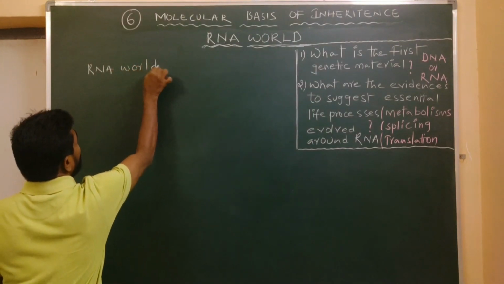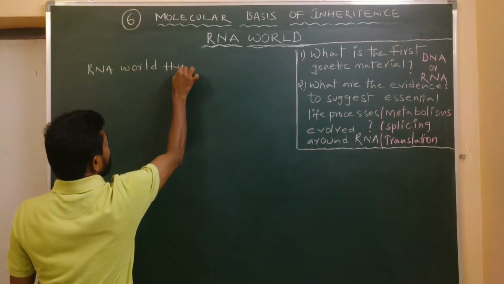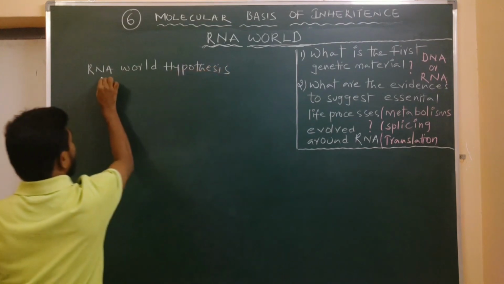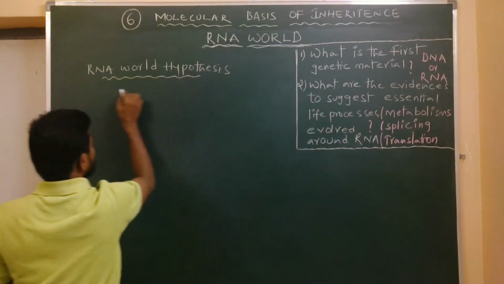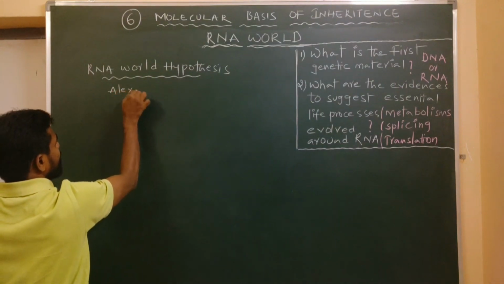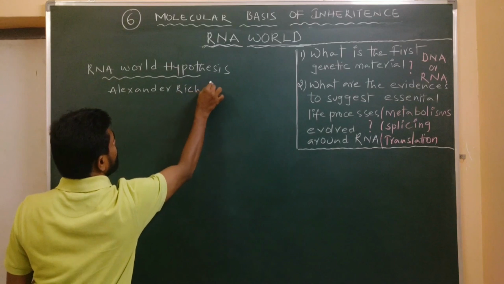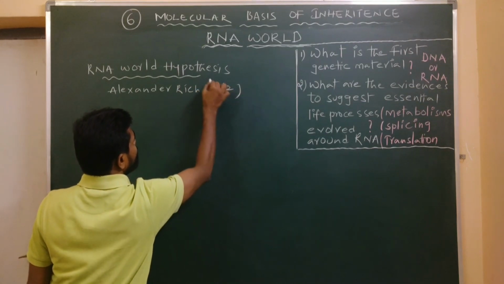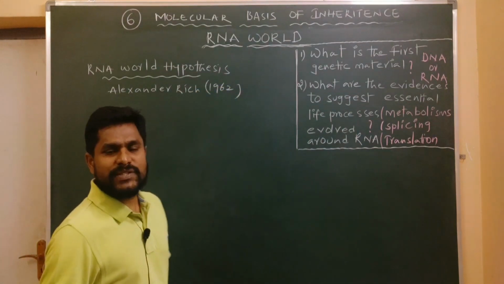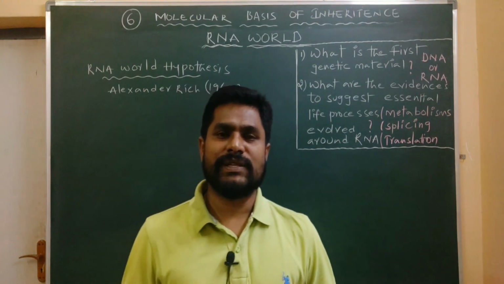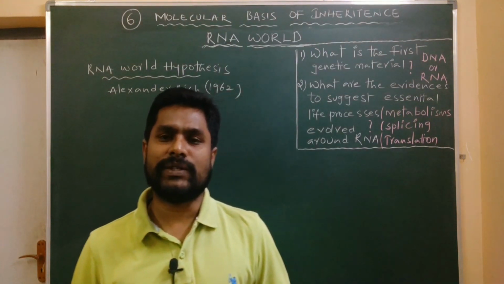RNA world hypothesis. This hypothesis was proposed by Alexander Rich in the year 1962. According to this theory, RNA world is a hypothetical stage in the evolutionary history of life on the earth.